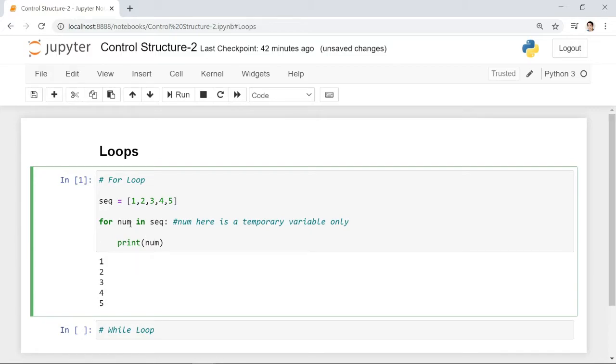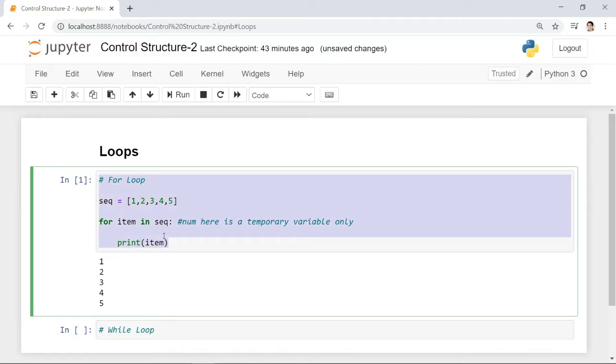Again, you can rename this variable whatever you like, but it must be meaningful. For example, you can rename it to item. It doesn't matter. The important thing is that after the in keyword, it will loop through a sequence, primarily a list. Let's execute this again. The result will still be the same.